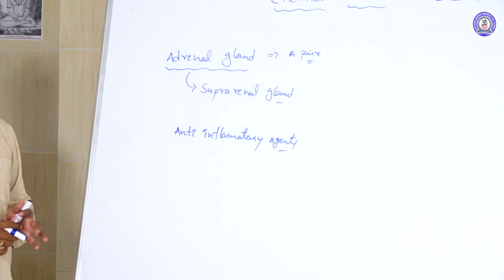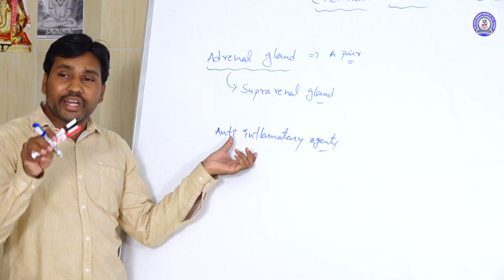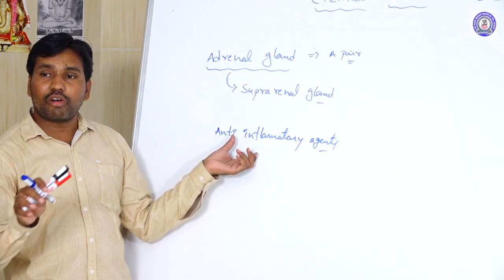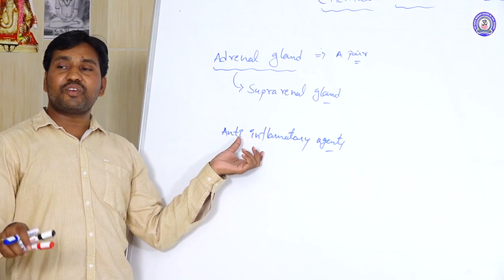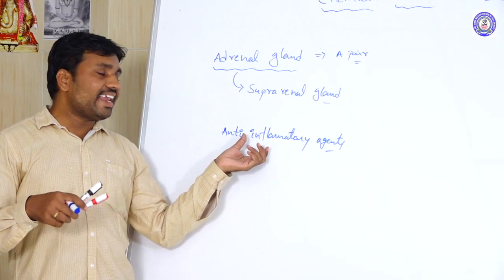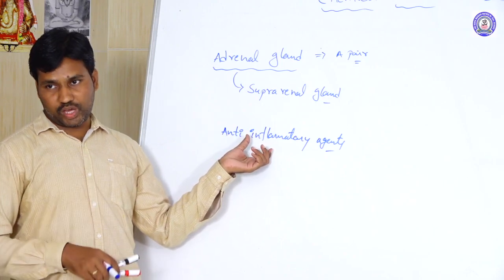That means histamine and protein productivity is reduced by the glucocorticoids. So inflammations or allergies are reduced by the glucocorticoids.